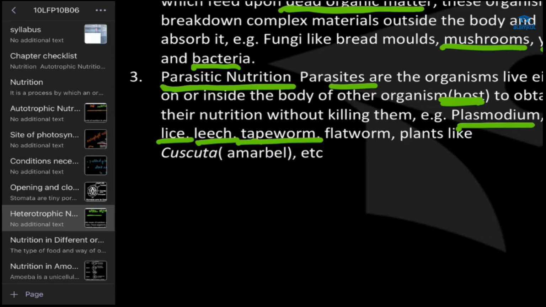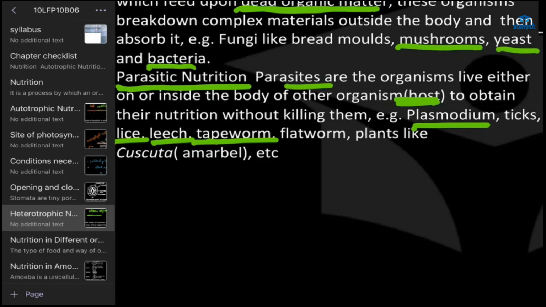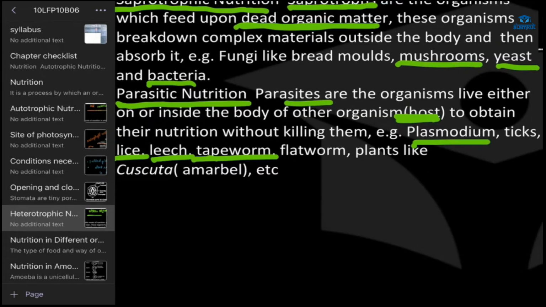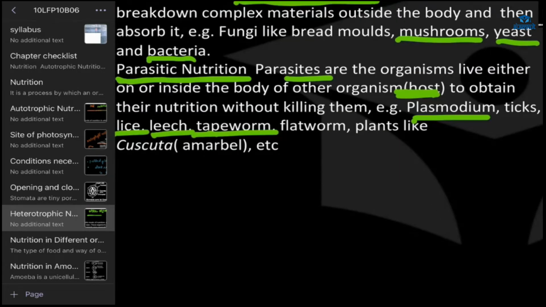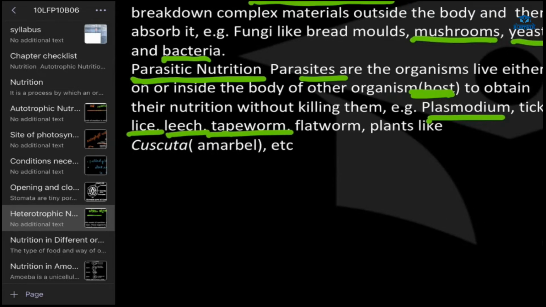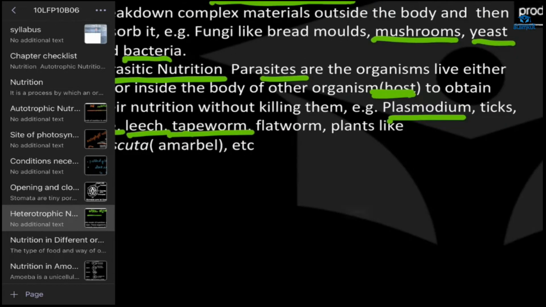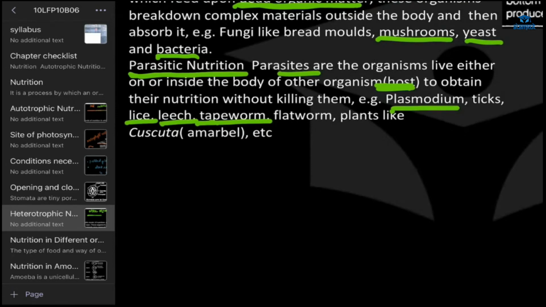The organism which they go inside is called the host, and these organisms are called parasites. Examples include lice, plasmodium, worms, and some plants also, like cuscuta.